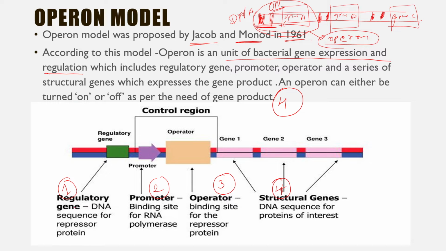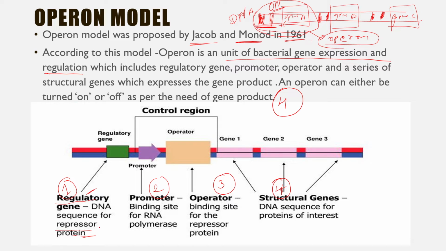First one is the regulatory gene. What does the regulatory gene do? As the name suggests, it regulates the process of switching on and switching off of the operon. How does it regulate? It synthesizes a repressor protein, which regulates the process of switching on and off.